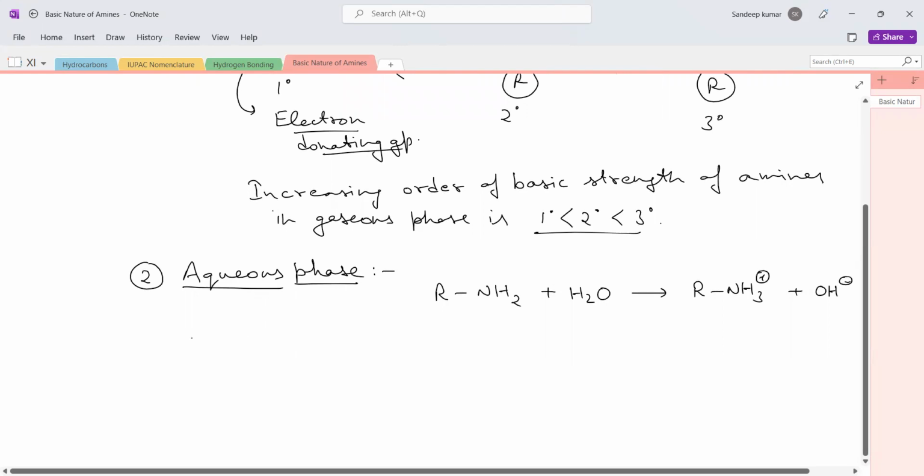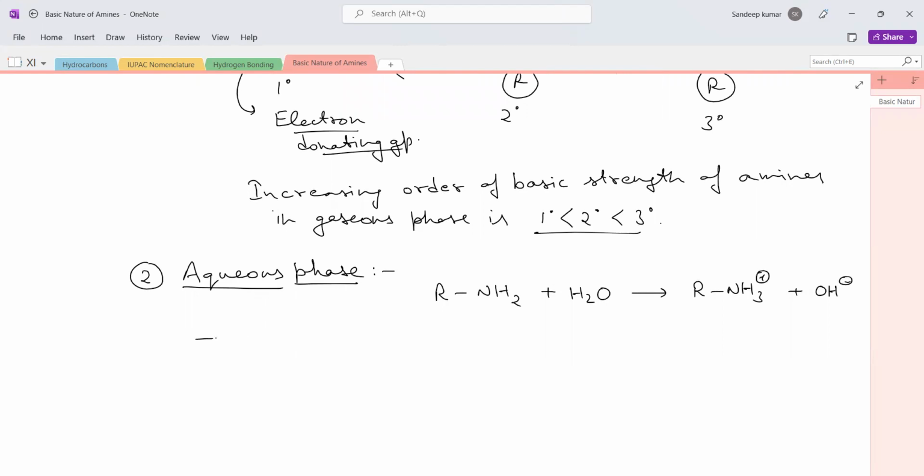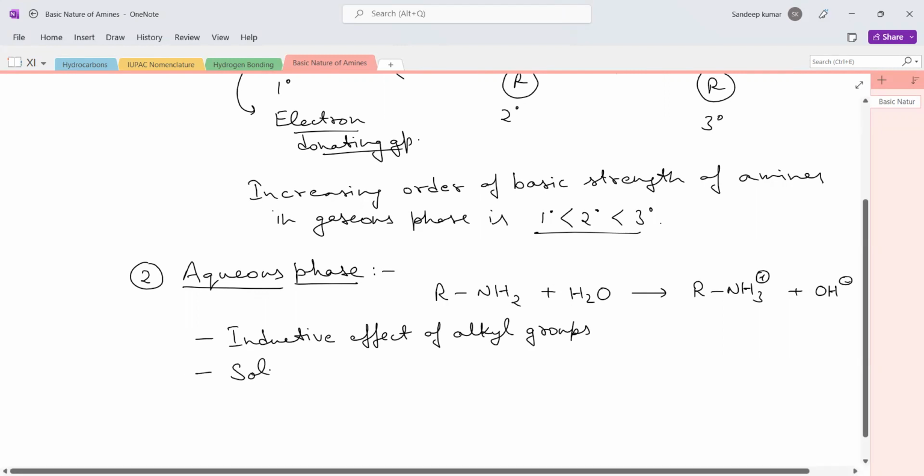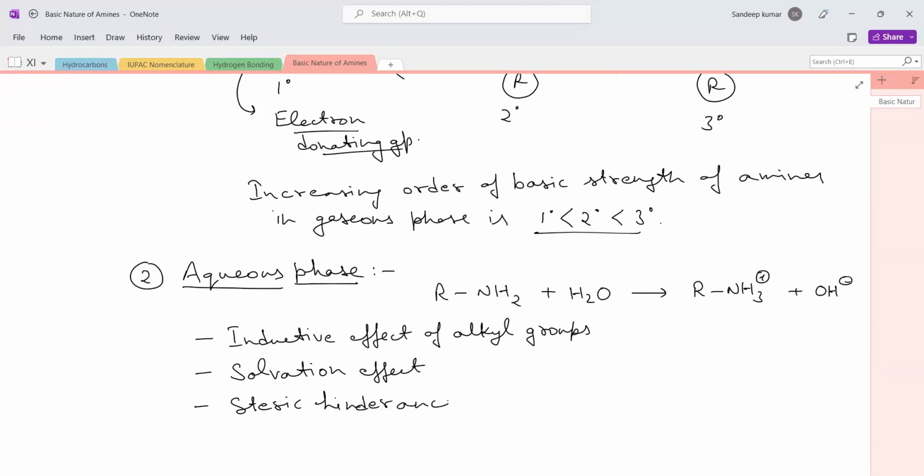And there are three factors which will govern the basic strength of amines in the aqueous phase. The three factors which we should keep in mind are: number one, the inductive effect of alkyl groups; second, the solvation effect; and third, steric influence to hydrogen bonding.